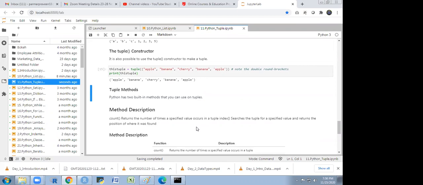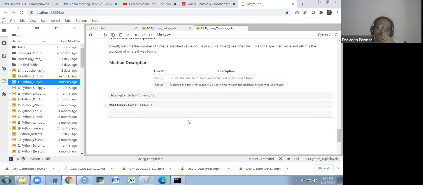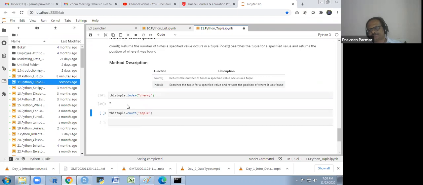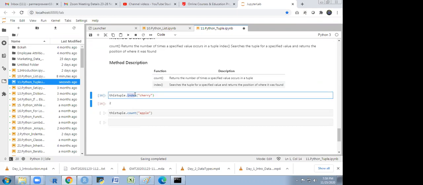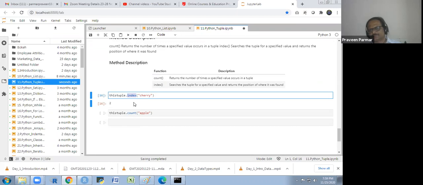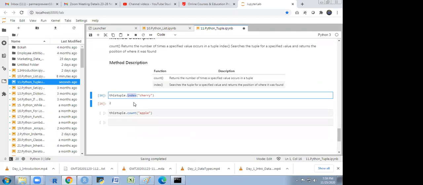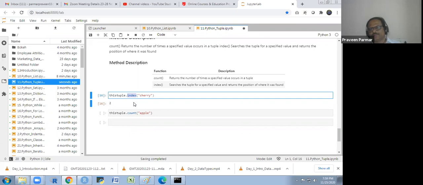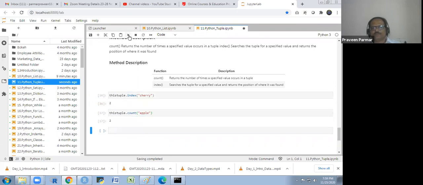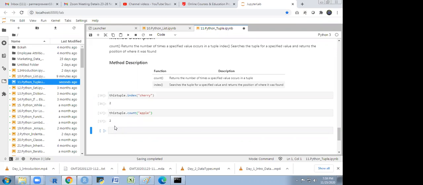Yes, sir. Okay. So there are a few functions I have mentioned here. Dot index, so you could see the index 2. This dot index function you could also use in the list. You want to find which index is equal to cherry, so they have given this index function. And count: apple, I will show you. It is 2. Why is it 2?